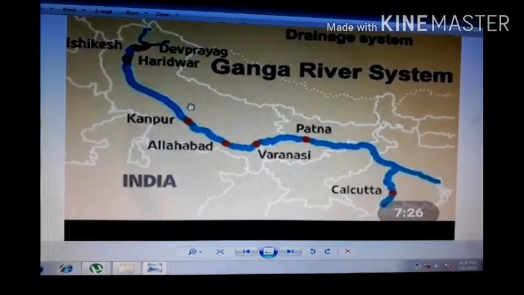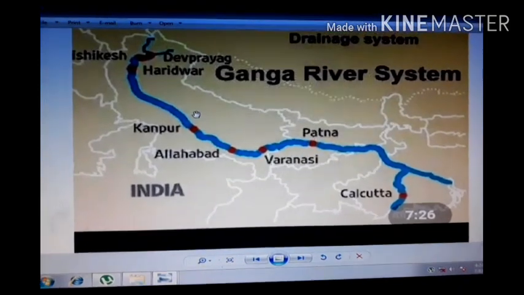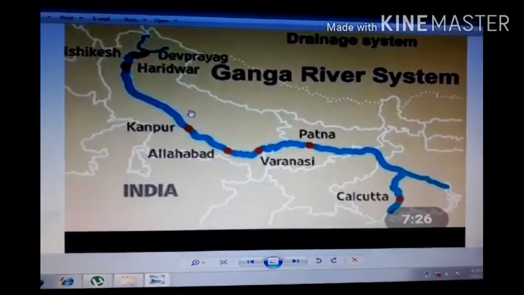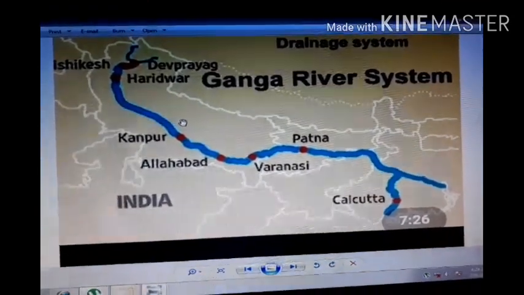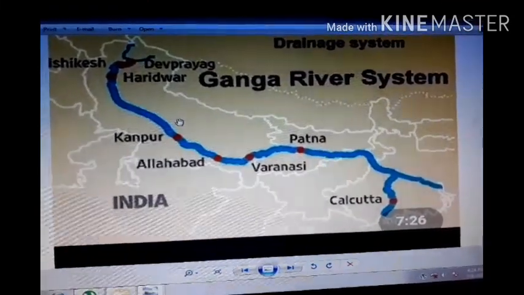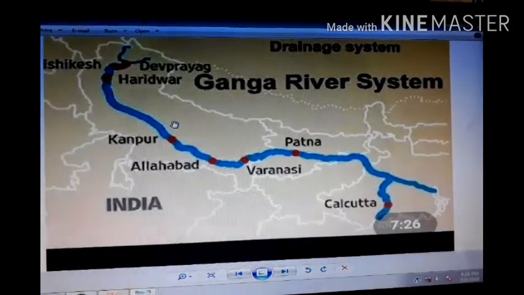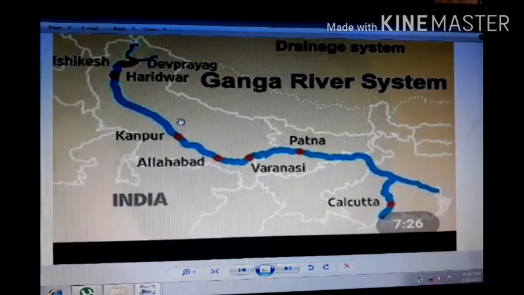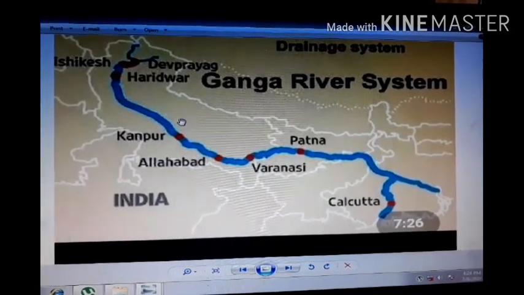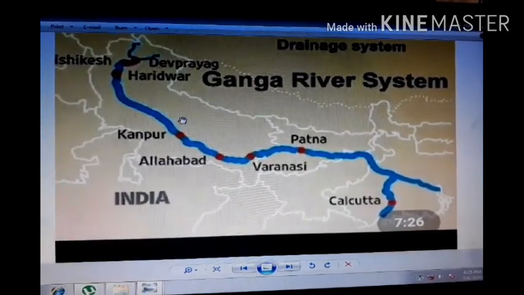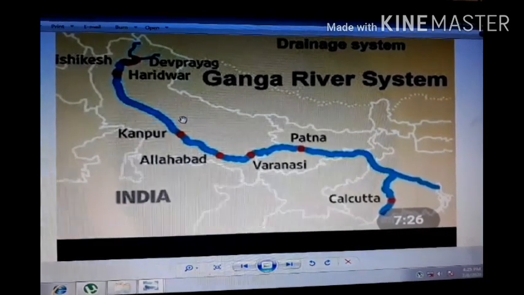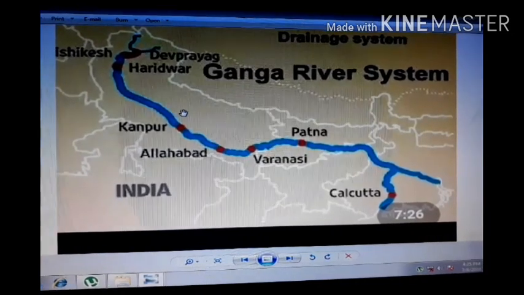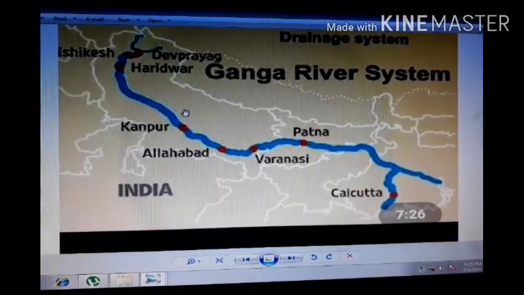The main tributaries which come from the peninsular uplands are the Chambal, the Betwa, and the Son. These rise from semi-arid areas, have shorter courses, and do not carry much water. Enlarged with the waters from its right and left bank tributaries, the Ganga flows eastwards till Farakka in West Bengal.